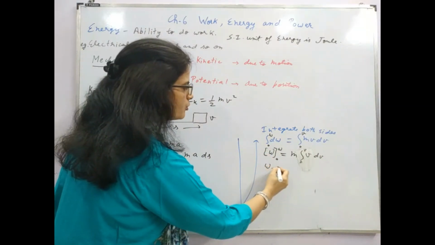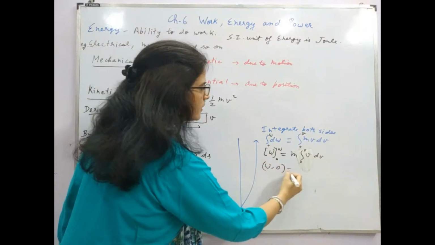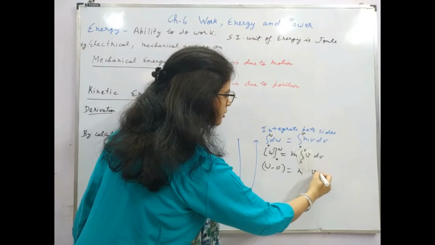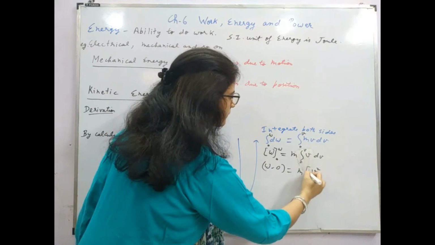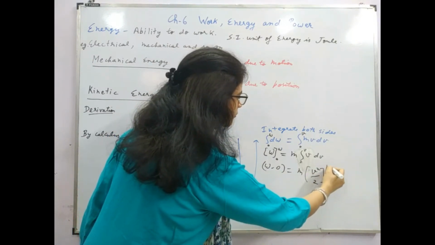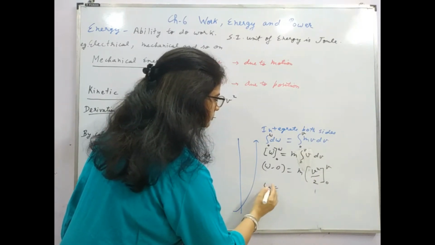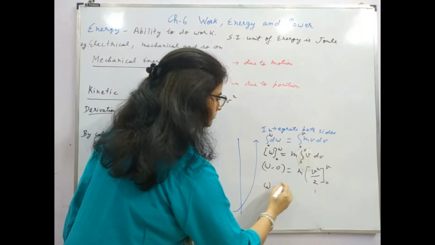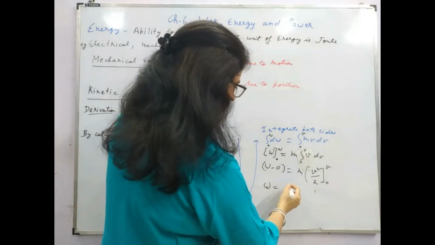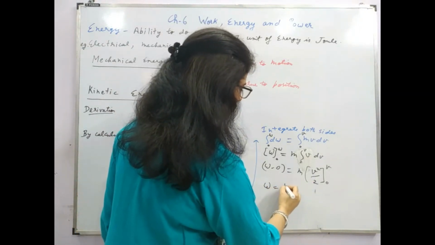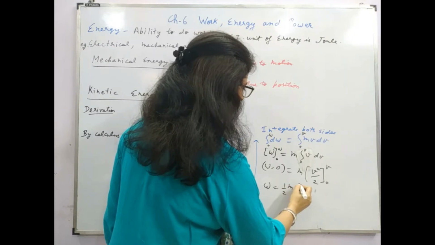So this will be W minus 0 is equal to m. Integration of v is v square upon 2. Here the limits are 0 to v. So W is equal to this is kinetic energy, half m v square.